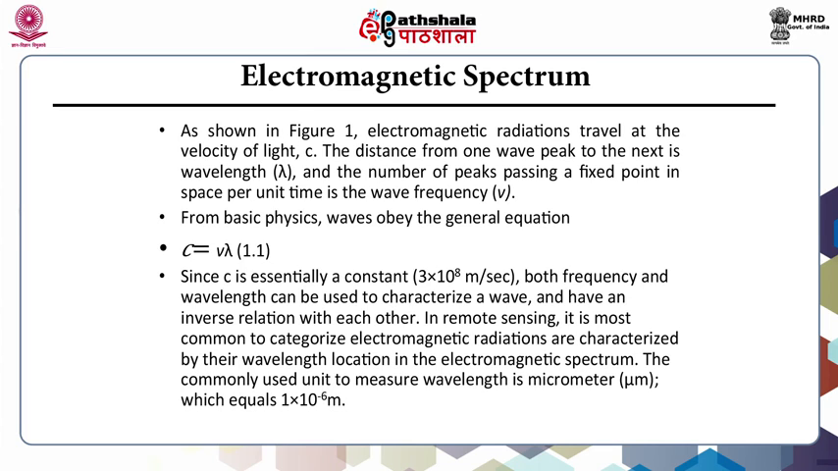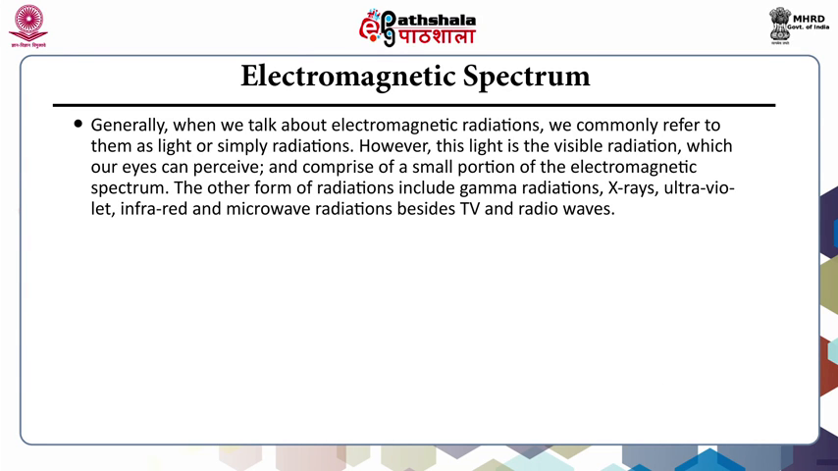In remote sensing, it is most common to categorize electromagnetic radiations by their wavelength location in the electromagnetic spectrum. The commonly used unit to measure wavelength is micrometer. Generally, when we talk about electromagnetic radiations, we commonly refer to them as light or simply radiations. However, this light is the visible radiation which our eyes can perceive and comprises a small portion of the electromagnetic spectrum. The other forms of radiation include gamma radiations, X-rays, ultraviolet, infrared and microwave radiations besides TV and